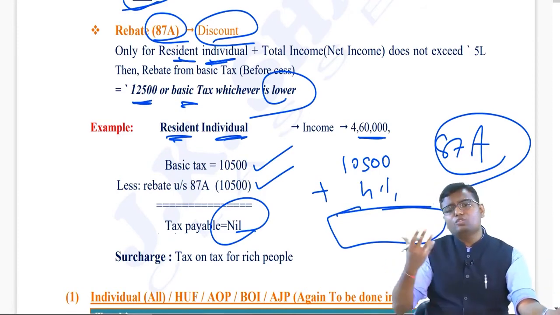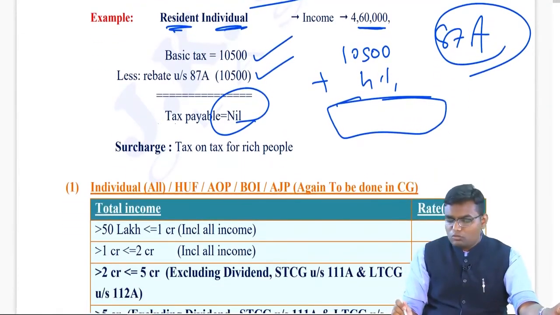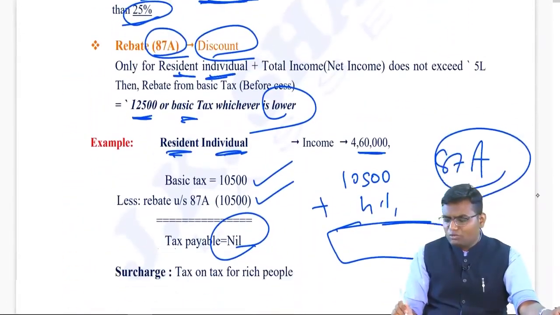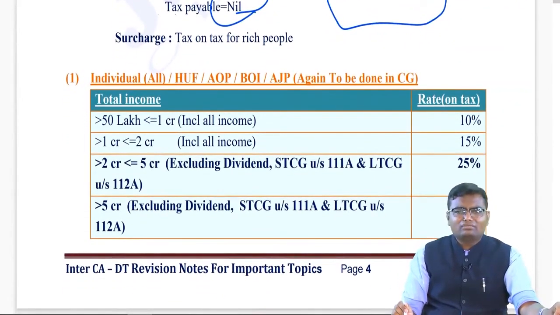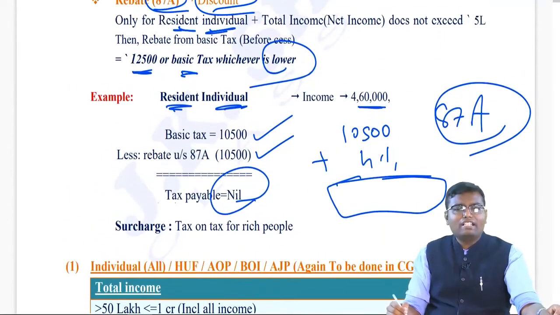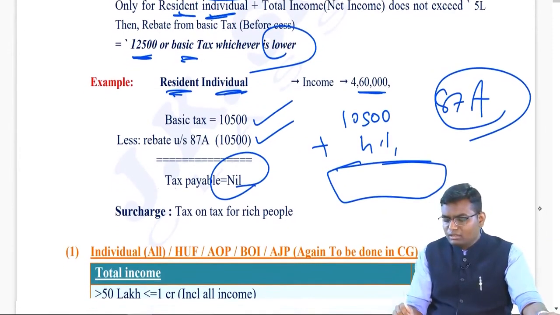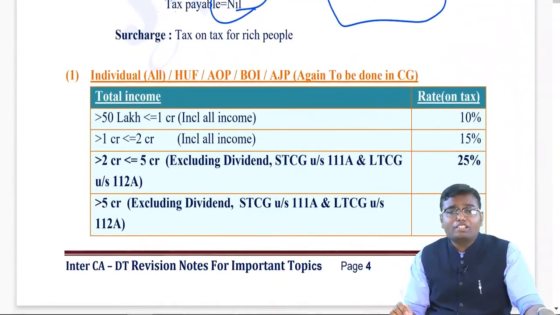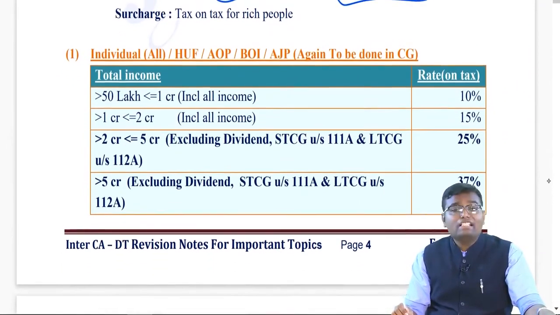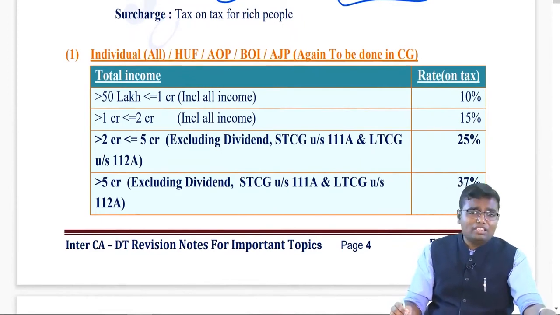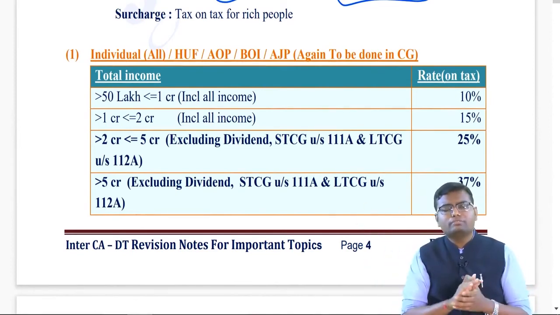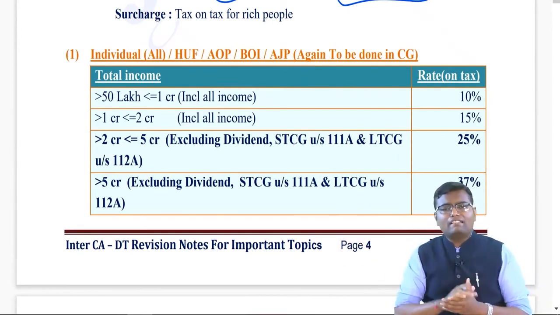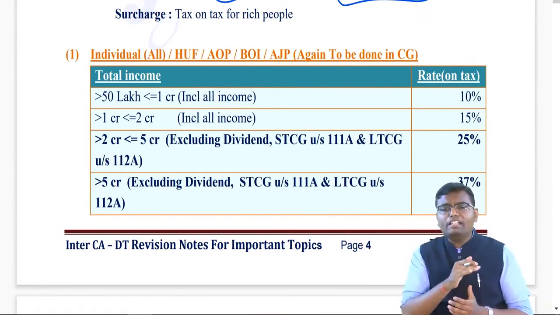So the government has given a huge discount to a resident individual who has income less than or equal to 5 lakh. Basically, they want to encourage the people who will give them votes, the middle class people. We can say it is a win-win situation: they are winning the votes, we are winning the tax savings. But because of this, can I say the treasury of the government will not be fulfilled much? They will suffer a loss in the treasury, a loss in revenue. And that's why what they decided in the year 2014, then amendment year to year, is that we are giving the discount to some of the resident individuals who have lower income.